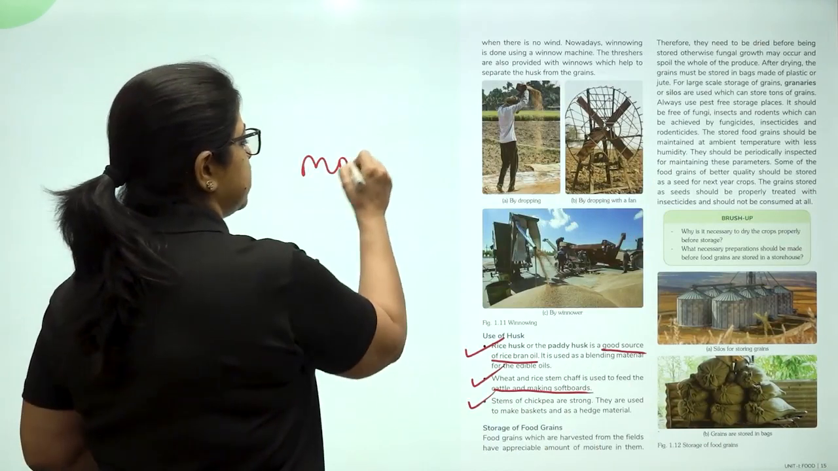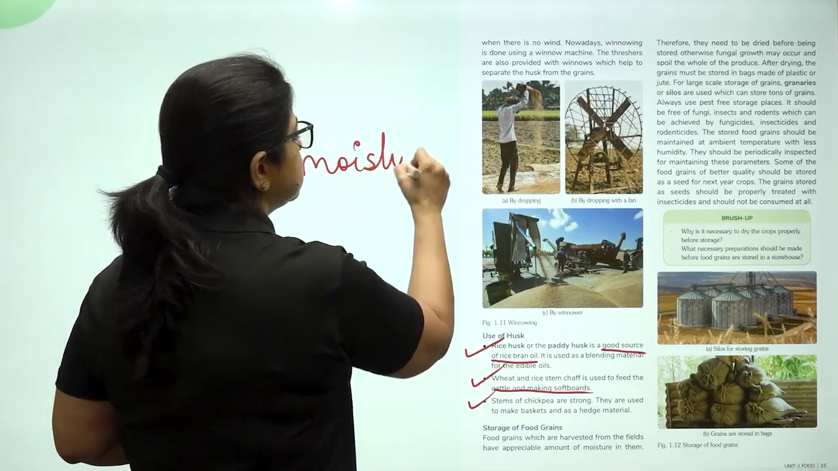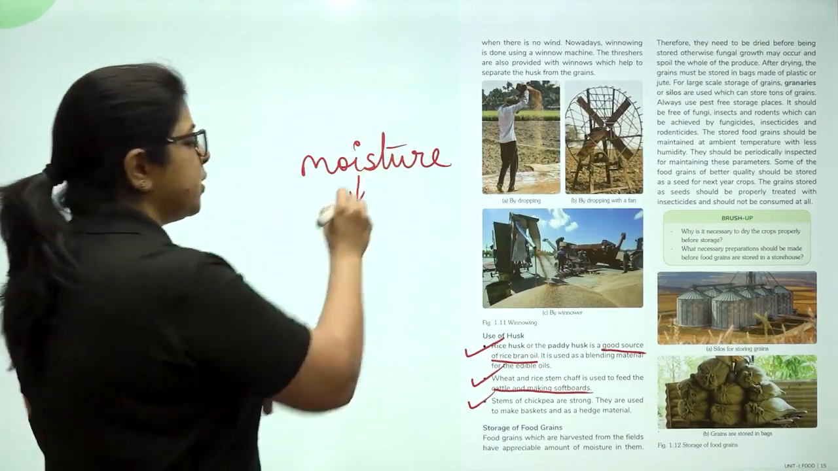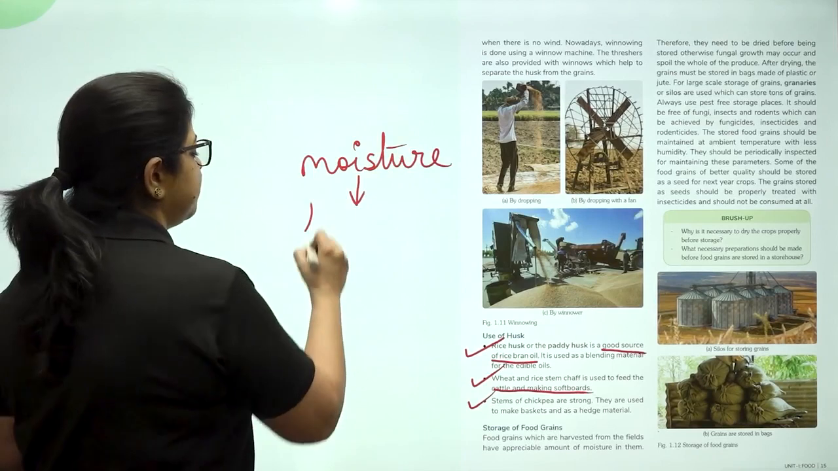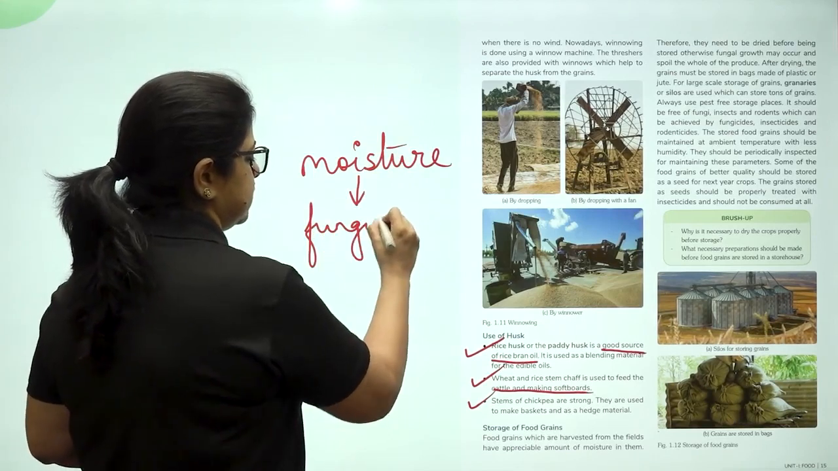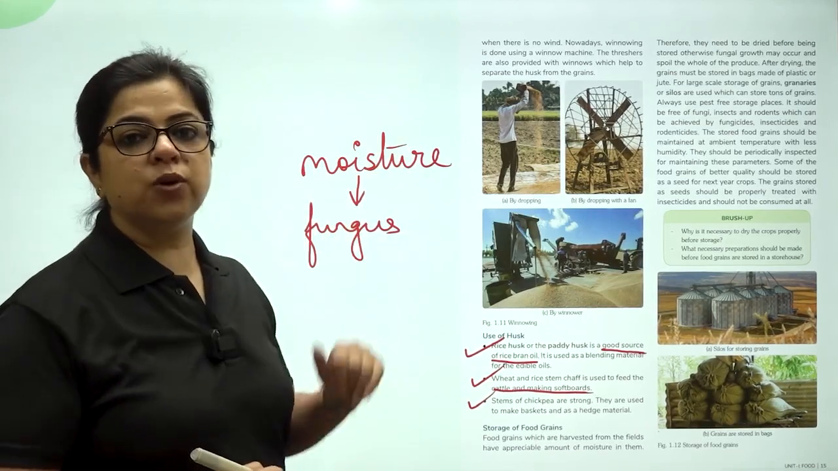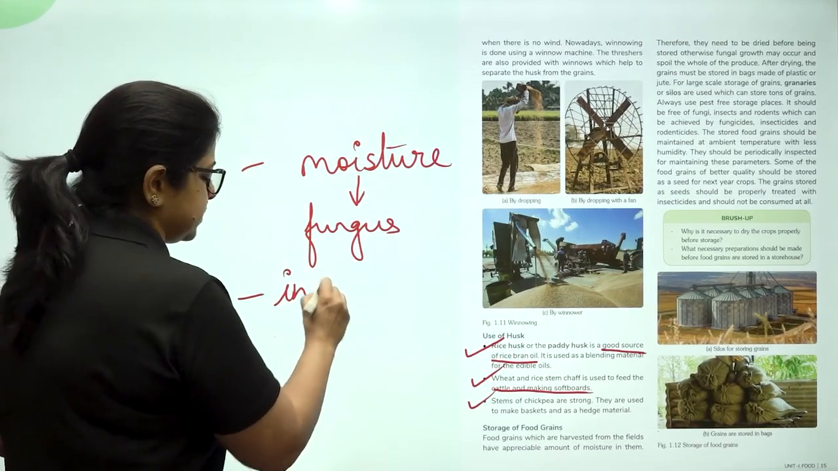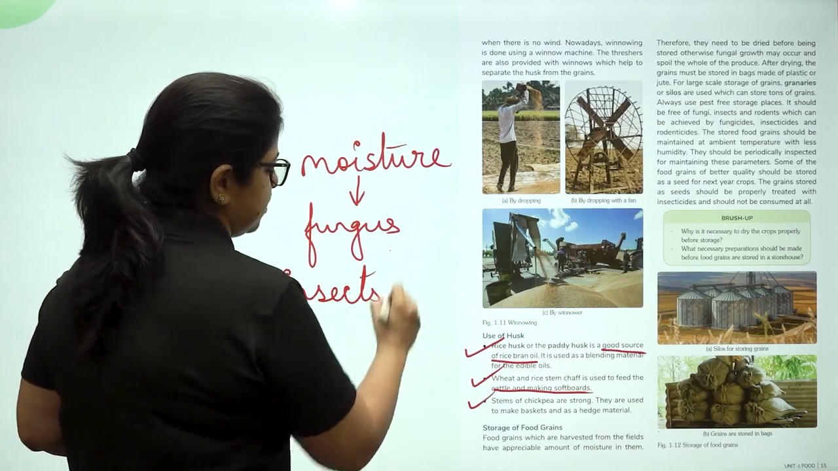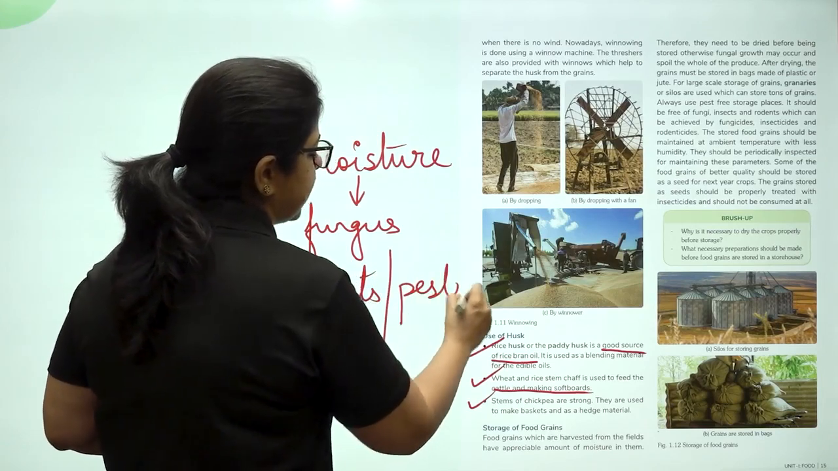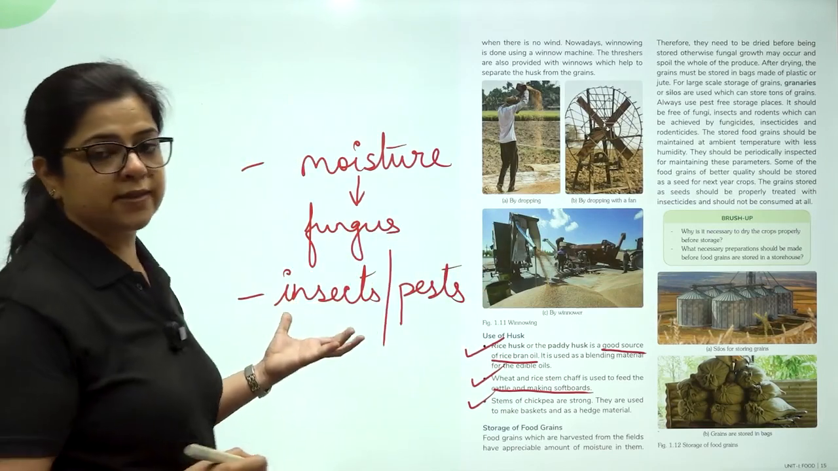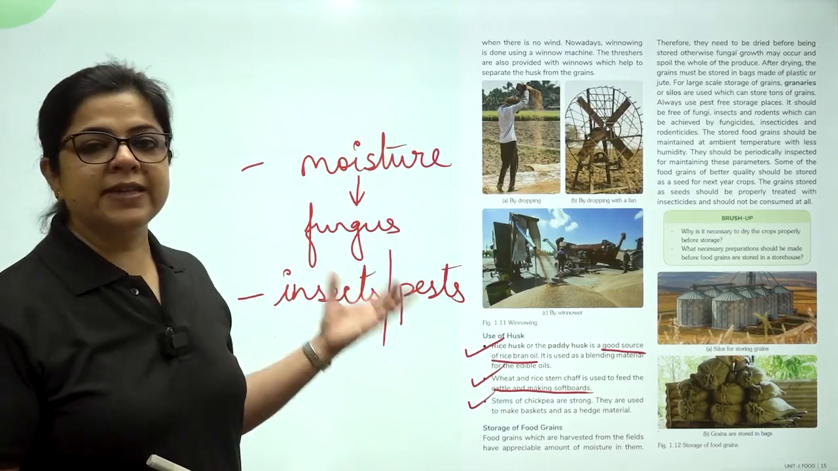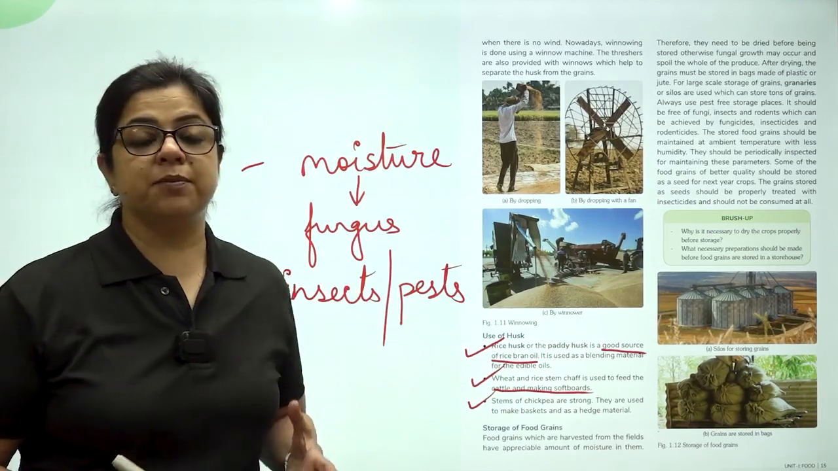These are moisture, most important, because moisture will lead to the growth of fungus, which will spoil the stored grain. The second one is insects and pests like rats, birds, locusts, etc., which is why storage becomes very important.